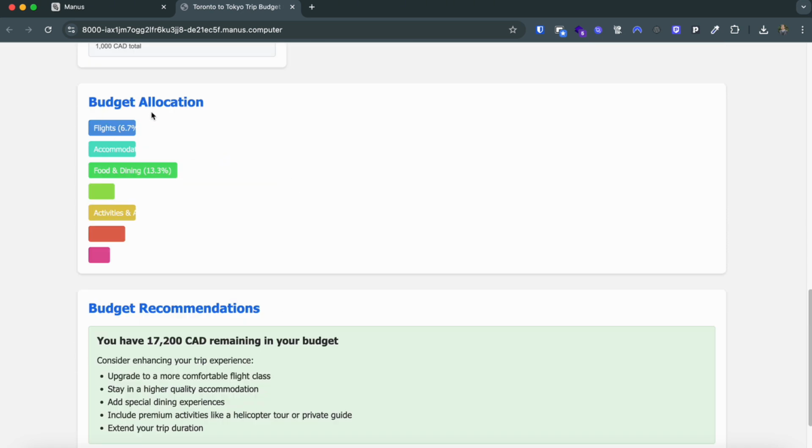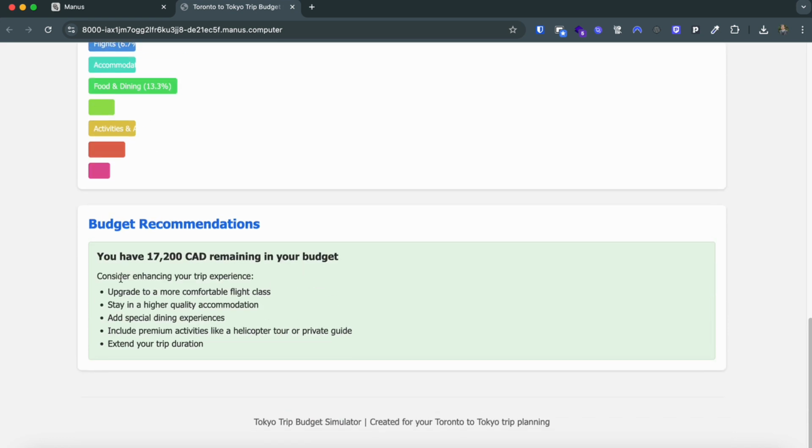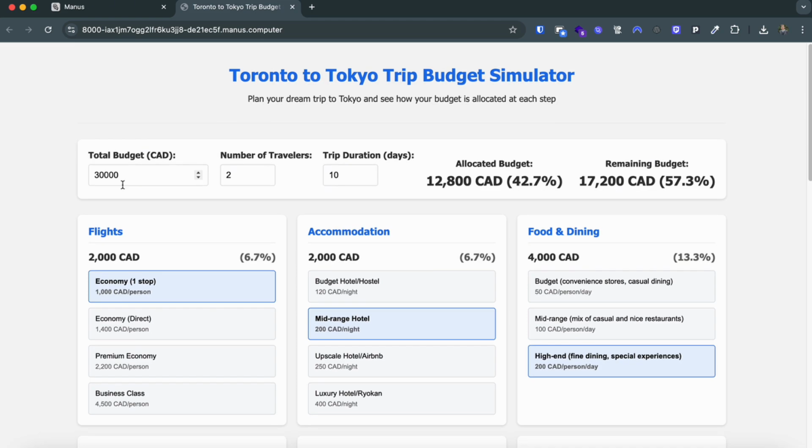You can see the budget allocation, flight 6.7, and we didn't see the colors here, so we can later ask it to fix that. Here's one budget recommendation as well: consider enhancing your trip experience, upgrade to a more comfortable flight class, stay in higher quality. Okay, so let's see. This is pretty amazing, right?